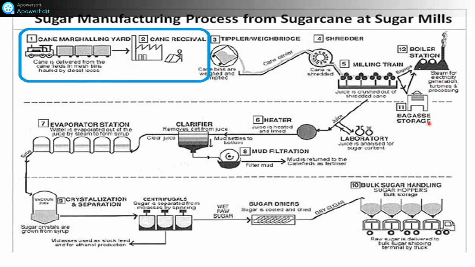After juice extraction, this is the boiler section, and this is the sugar juice evaporation, clarification, heating, mud filtration, and after that the sugar crystallization, separation, and lastly the sugar handling, bagging and sending to the godown for the customer. So this is the blue line we are going to study today.